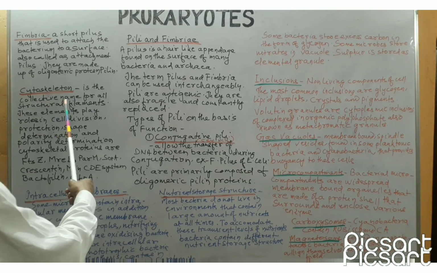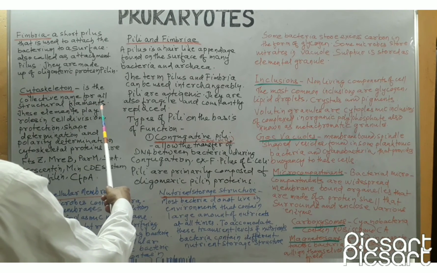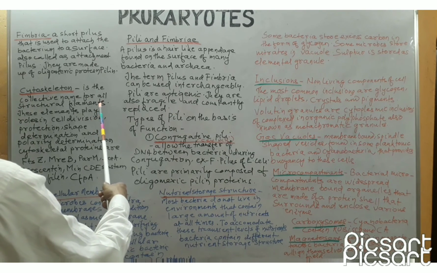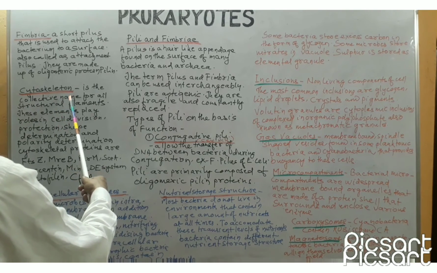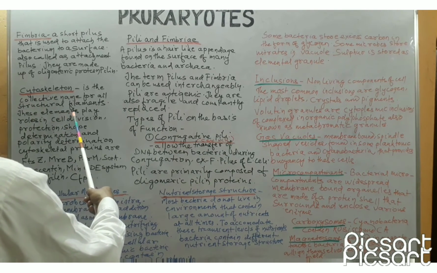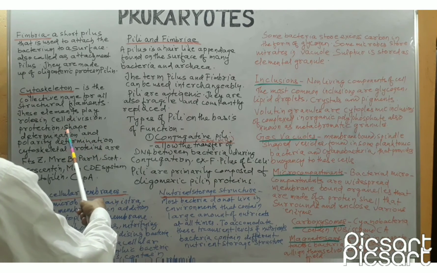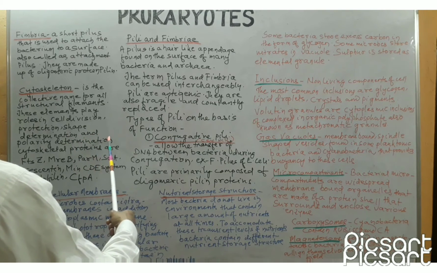Cytoskeleton is the collective name for all structural filaments. The structural filaments that are present inside a cell are collectively known as cytoskeleton. These structural elements play important roles in cell division, protection, shape determination, and polarity determination.